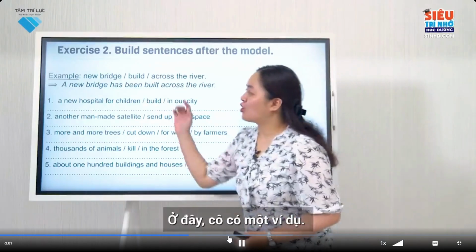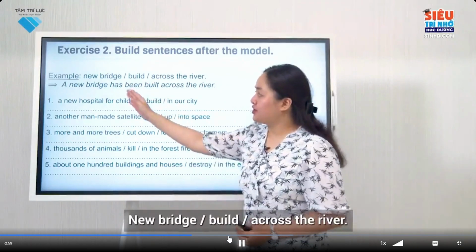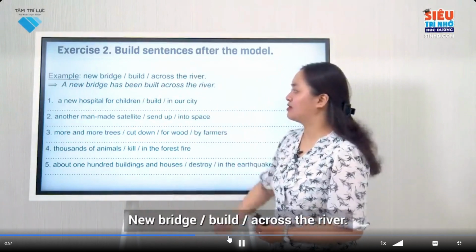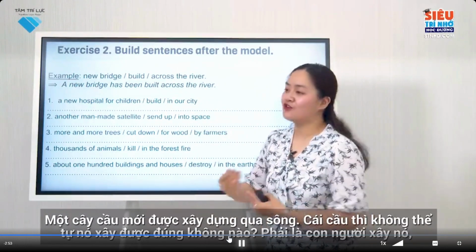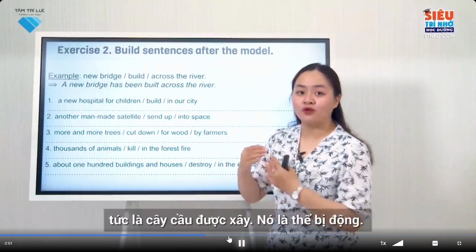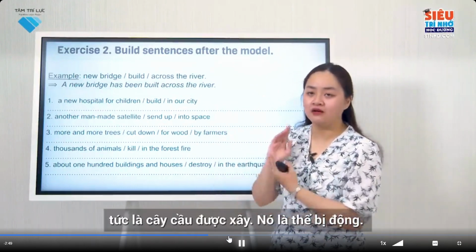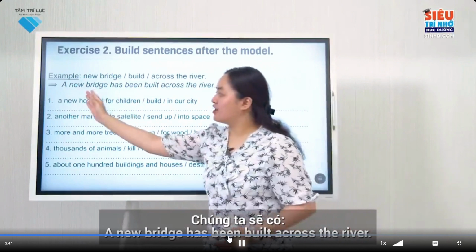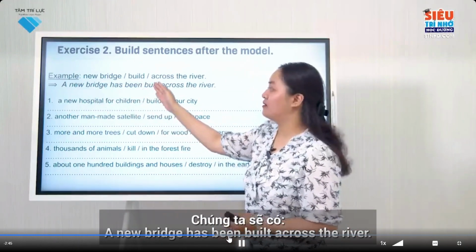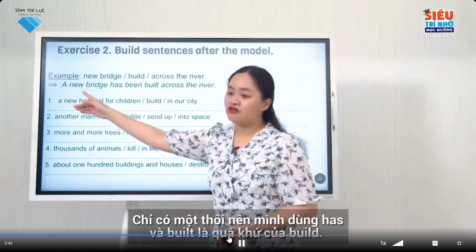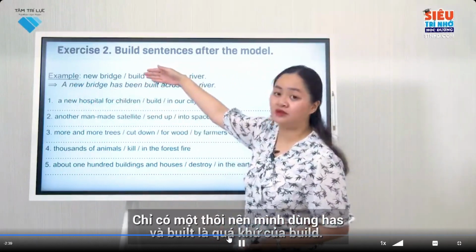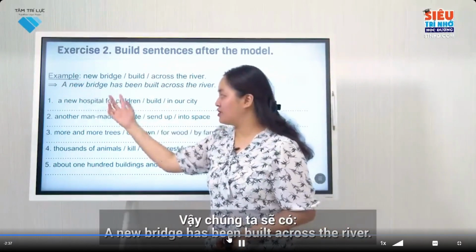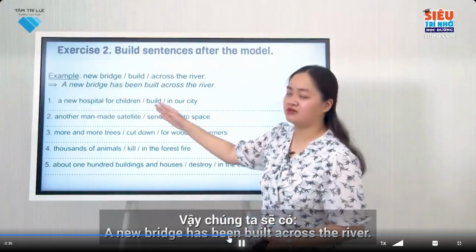Here I have an example. New bridge build across the river. The bridge can't build itself, can it? Humans must build it, which means the bridge is built. It is a passive voice. We have a new bridge has been built across the river. There's only one bridge, so I use has and built, which is the past tense of build. So we have a new bridge has been built across the river.